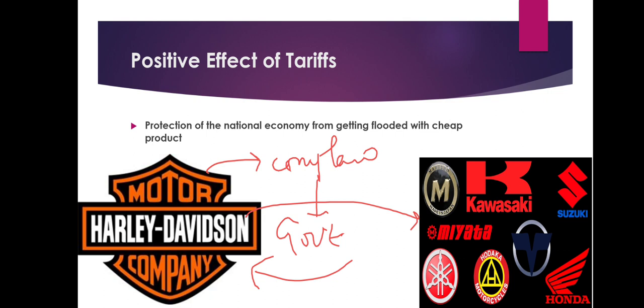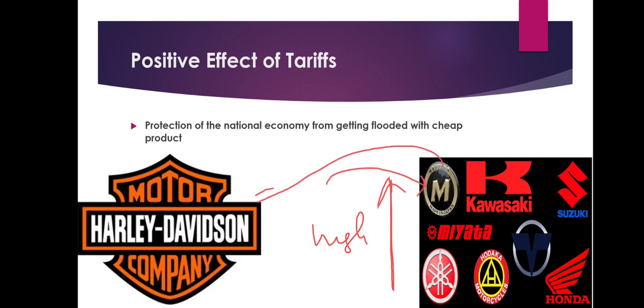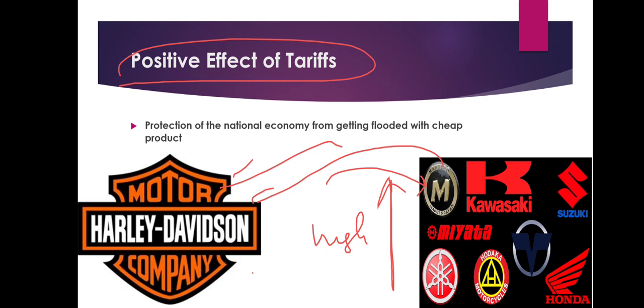And now the USA government put heavy tariff on these Japanese automobile makers, and the price of the Japanese automobiles went high. And as the price went high, all the customers who once went to the Japanese came back to the original Harley, because now Harley is cheaper and the Japanese are costlier. So in such scenarios, the positive effect of tariffs is seen, and it protects the national economy from getting flooded with cheap products, like we have seen in the example of Harley Davidson.